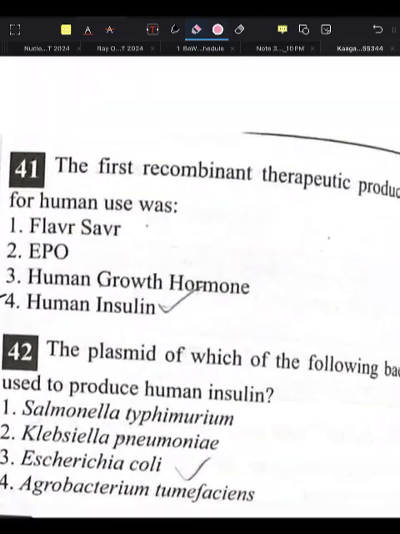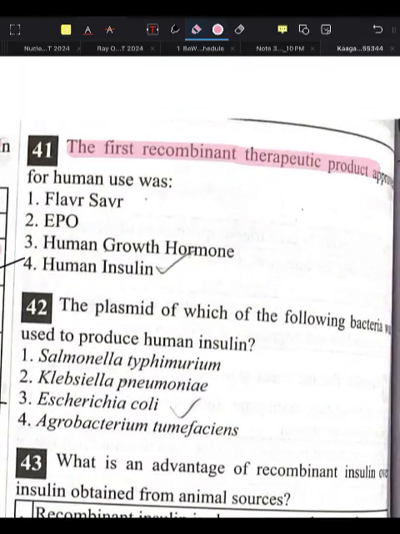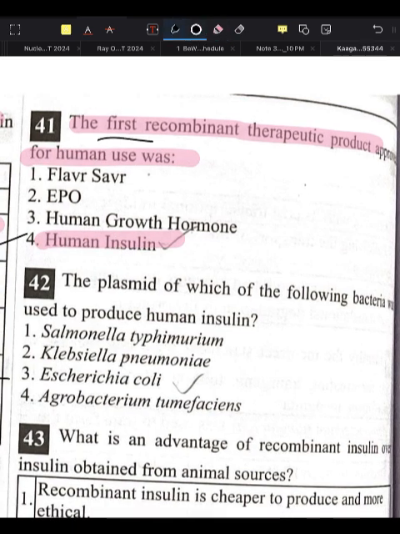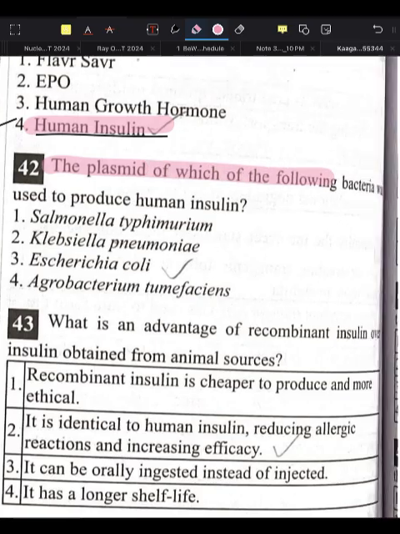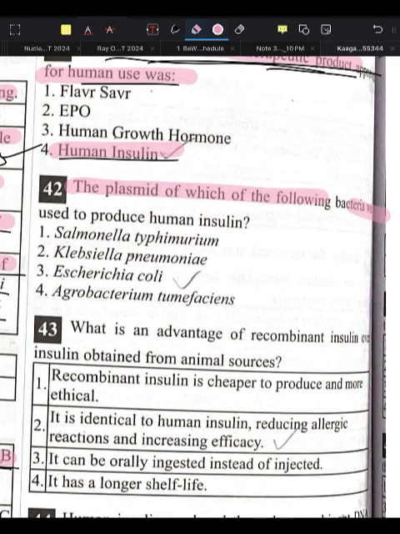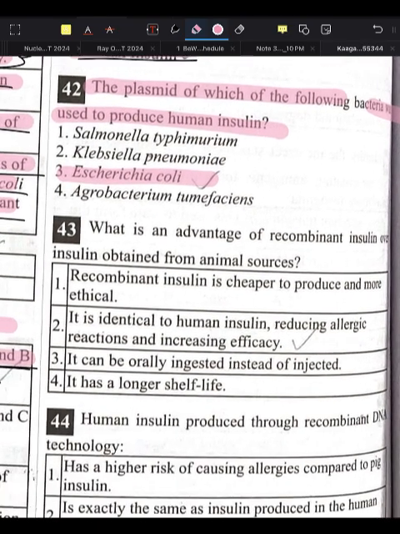Next, the first recombinant therapeutic product approved for human use was human insulin. So remember, the first recombinant therapeutic product which was approved for human use was human insulin. Next, the plasmid of which of the following bacteria was used to produce human insulin? Escherichia coli, E. coli was used.